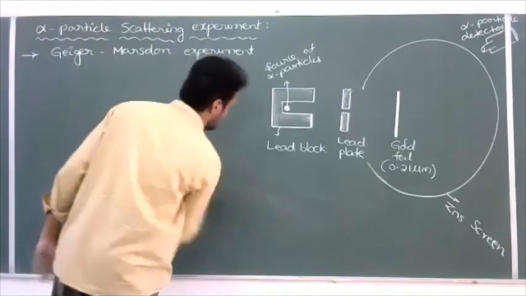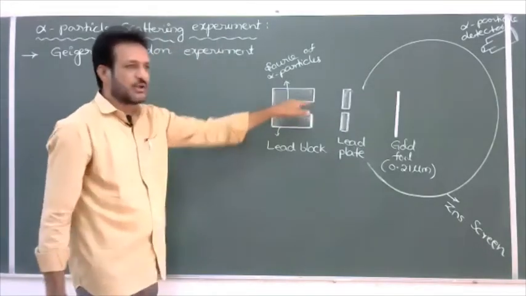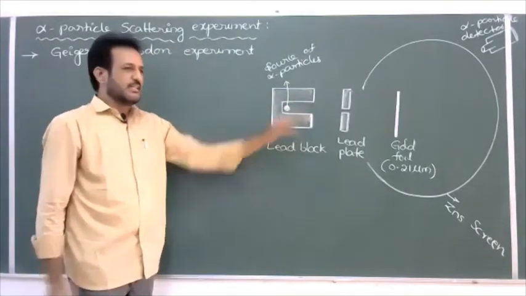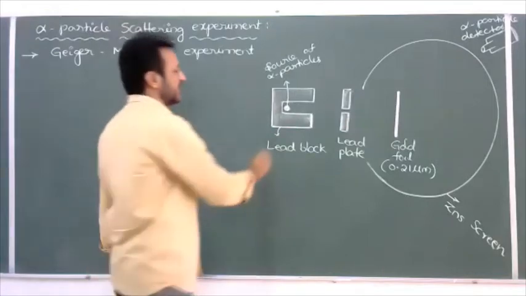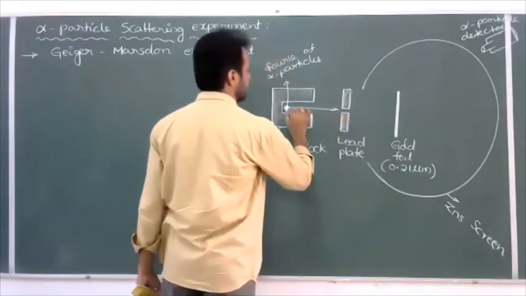Now, what will happen in the experiment? Whenever you open this lead block, what will happen? A number of alpha particles will come outside. So the source will emit a large number of alpha particles like this.